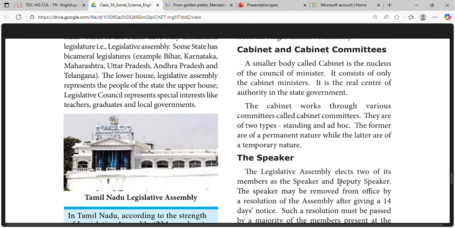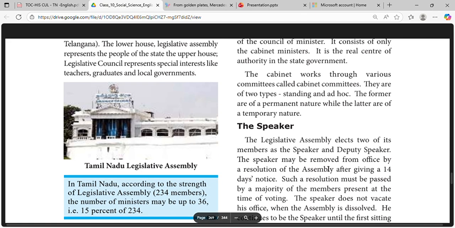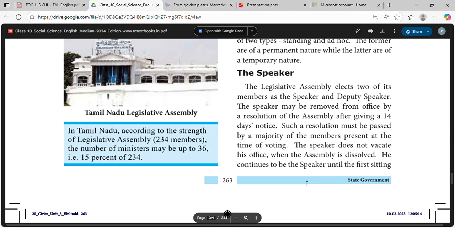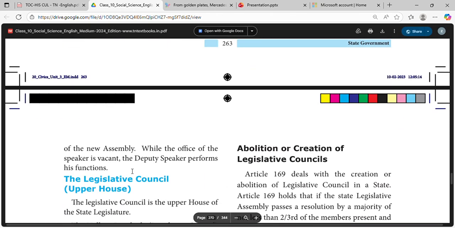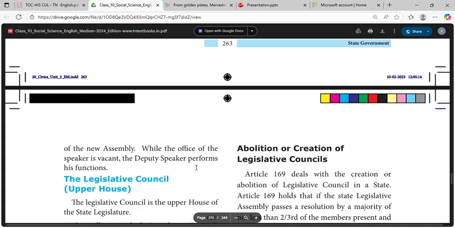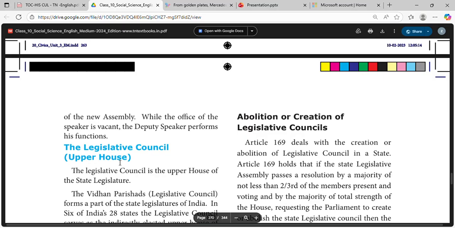Speaker: the Legislative Assembly elects two of its members as its Speaker and Deputy Speaker. The Speaker may be removed from office by a resolution of the Assembly after giving 14 days notice. Such a resolution must be passed by a majority of the members present at the time of voting. The Speaker does not vacate his office when the Assembly is dissolved. He continues to be the Speaker until the first sitting of the new Assembly. While the office of the Speaker is vacant, the Deputy Speaker performs his functions.